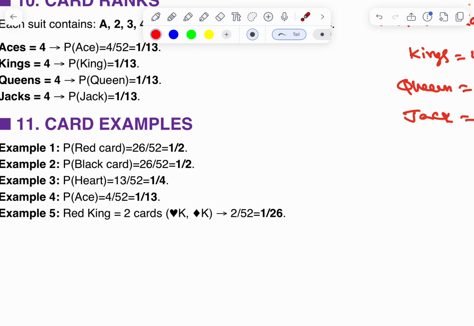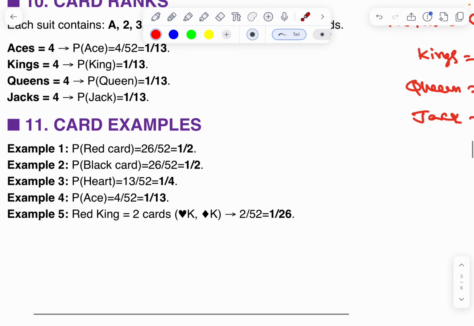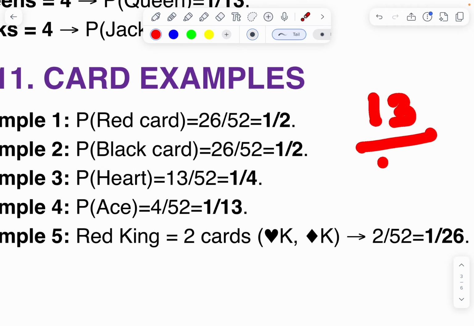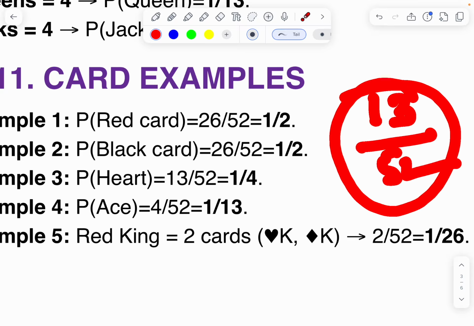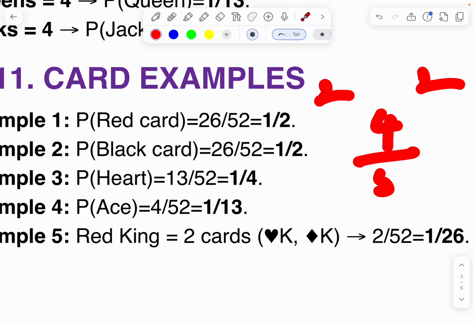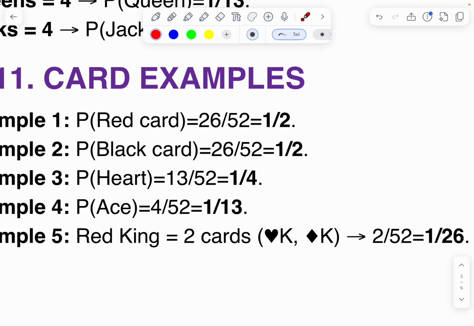Next, what is the probability of getting a heart card from well shuffled cards? How many hearts? 13 hearts. Total cards 52. 13 by 52 is the answer. Next, what is the probability of getting an ace? How many aces are there? 4: 2 red aces, 2 black aces. 4 aces by total outcomes 52. 4 by 52 is the answer.